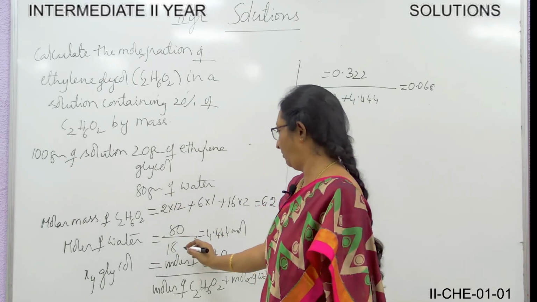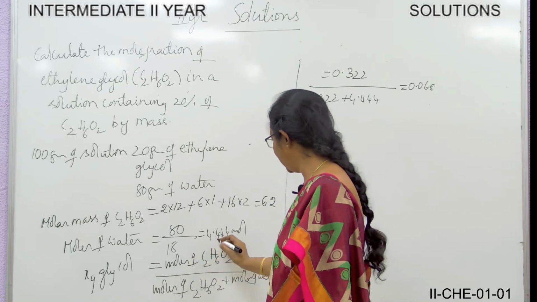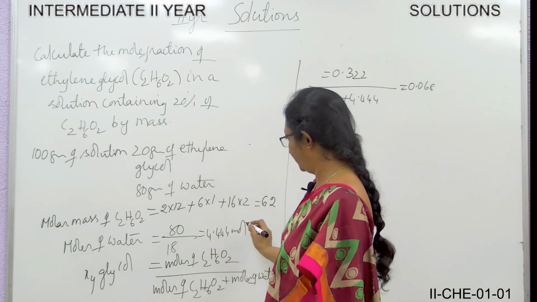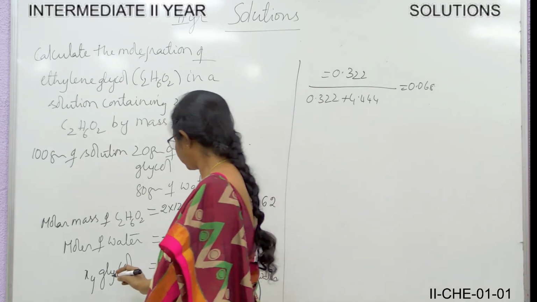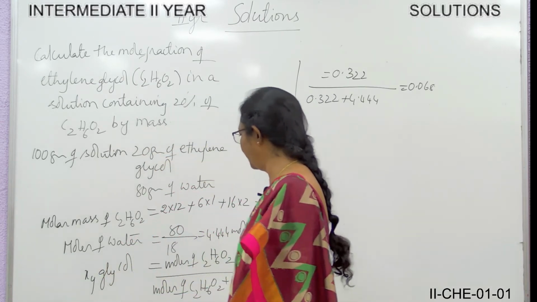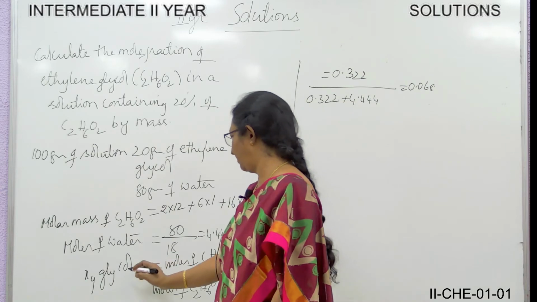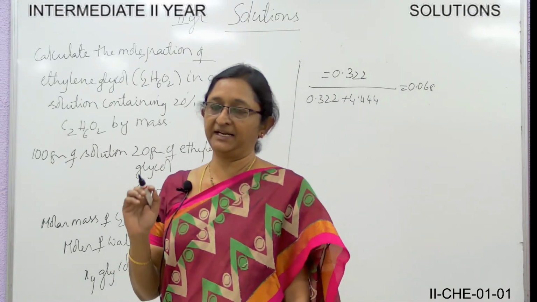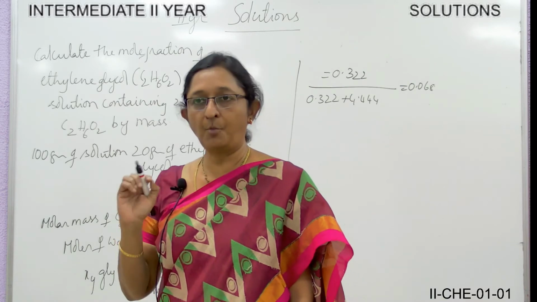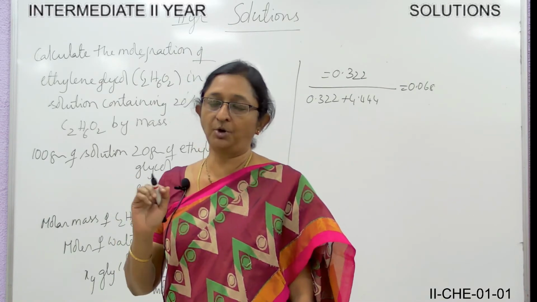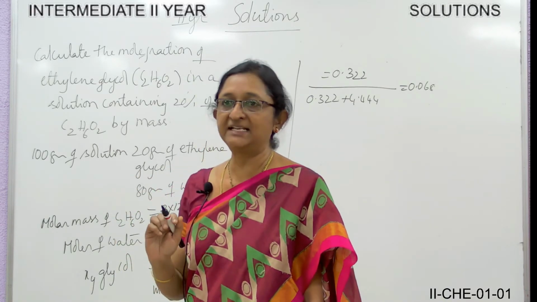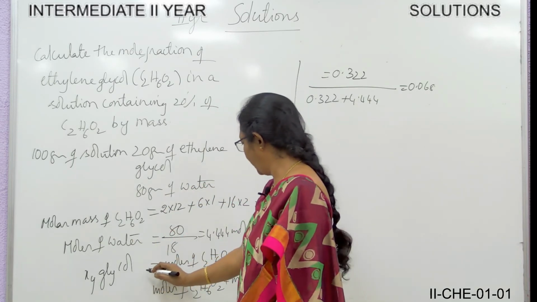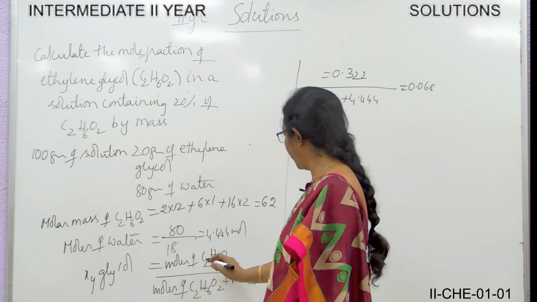Now let us find out the number of moles of water. Now what is the question? Calculate the mole fraction of ethylene glycol. So for this one we have to find out the number of moles of water. So number of moles of water is equal to, so now what is the weight of water here? 80 grams. So 80 divided by the molecular weight of water 18, that is equal to 4.444 moles.